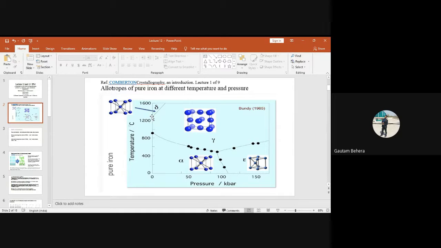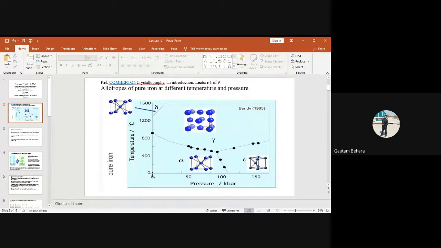Then the moment the iron is heated to a temperature just above 1396 or 1395 degrees centigrade, it becomes BCC again. Again it becomes body centered cubic structure. That is called delta iron. So we can have a low temperature BCC iron, that is called alpha iron, and we can have a high temperature BCC iron, that is called delta iron, right? But in between them, we have gamma iron, that is face centered cubic iron, right?